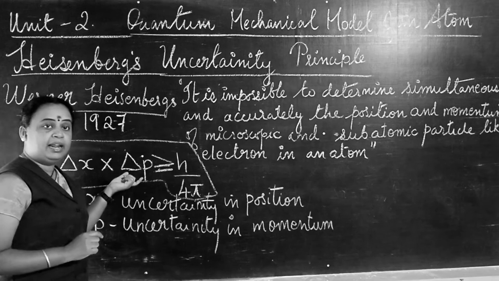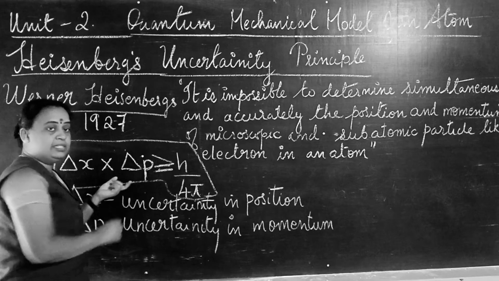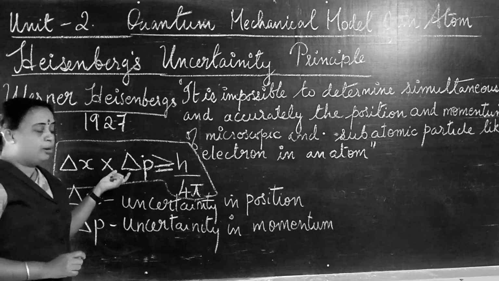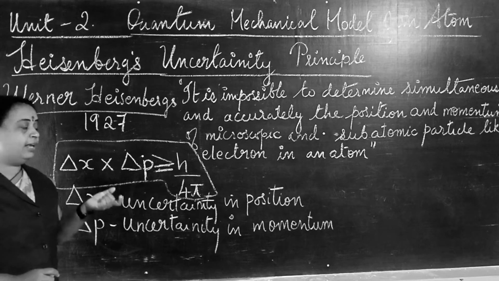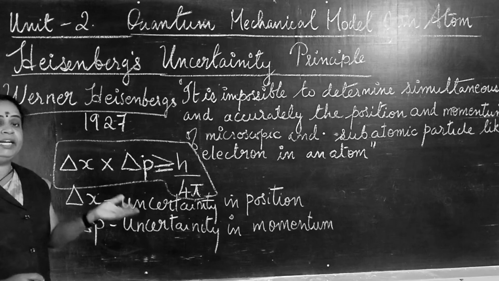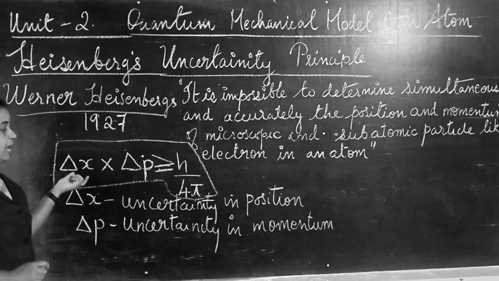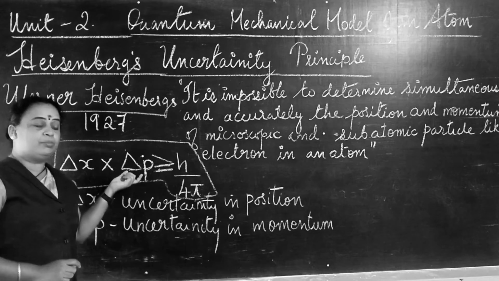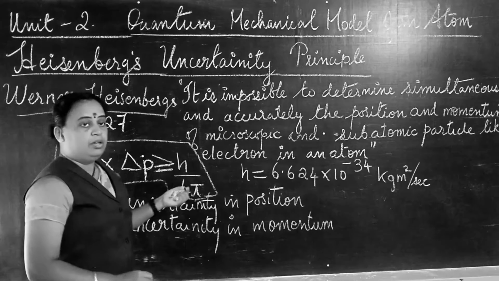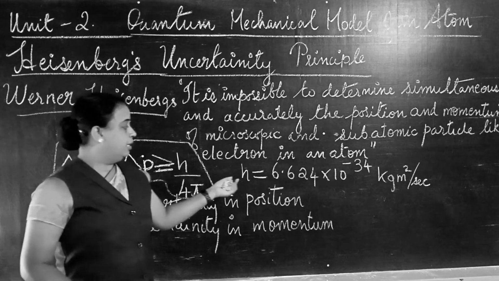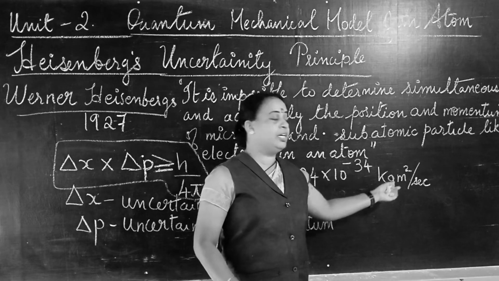And delta p is the error in the momentum. p is the momentum. Momentum is mass into velocity. So the error or uncertainty in the momentum is delta p. So the product of uncertainty in position and uncertainty in momentum is greater than or equal to h by 4 pi. h is the Planck's constant. h is equal to 6.624 into 10 to the power minus 34 kilogram meter square per second.